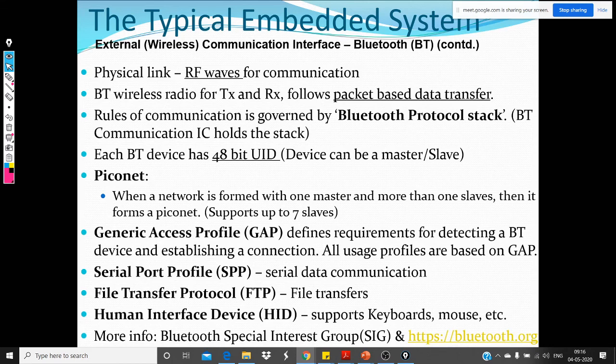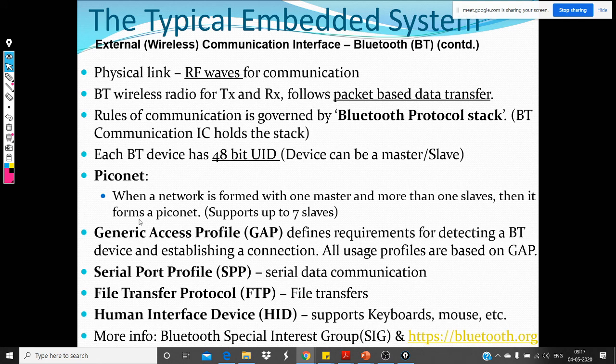Each device has a 48-bit unique ID. It can be identified as either a master or a slave. Both devices will have an ID. And then, as we saw earlier, a piconet is formed when more than one slave connects to a master, and any master can support up to 7 slaves.